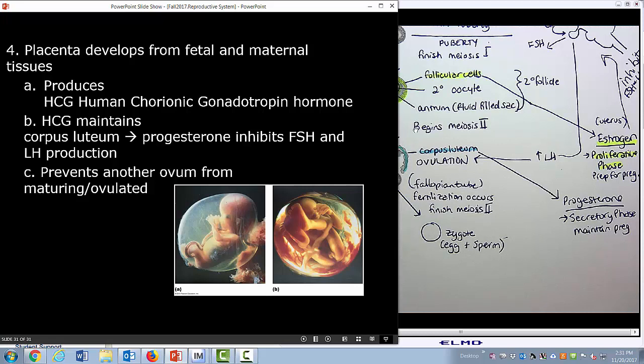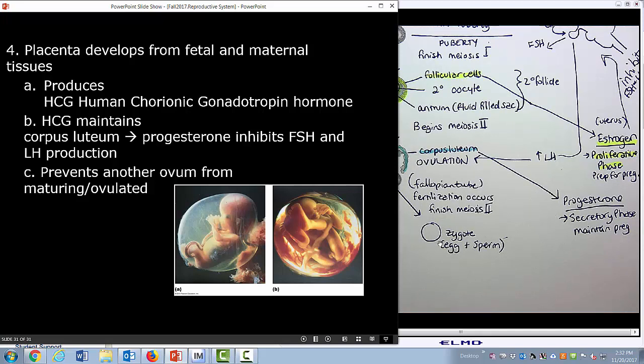So we only want one baby maturing at a time. You never hear a pregnant woman saying, well, my first baby is due in July and then the second one is due in November. Nope.